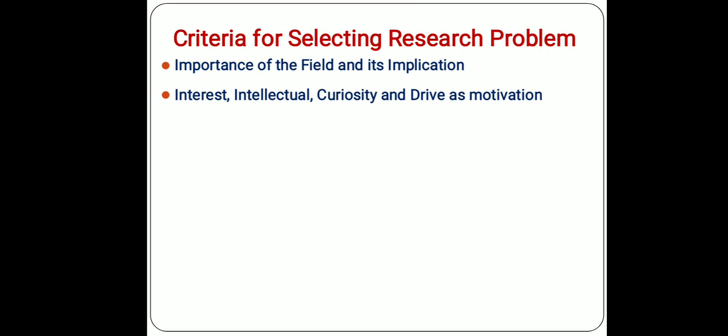Number two is the researcher must do research in the area which is of his interest. He must have intellectual curiosity to know it. If all these things are there, then it will automatically motivate him to do his best work, so that he can do the best research.